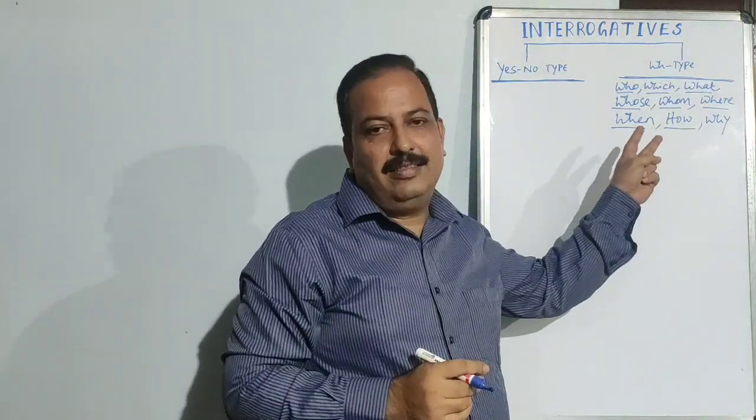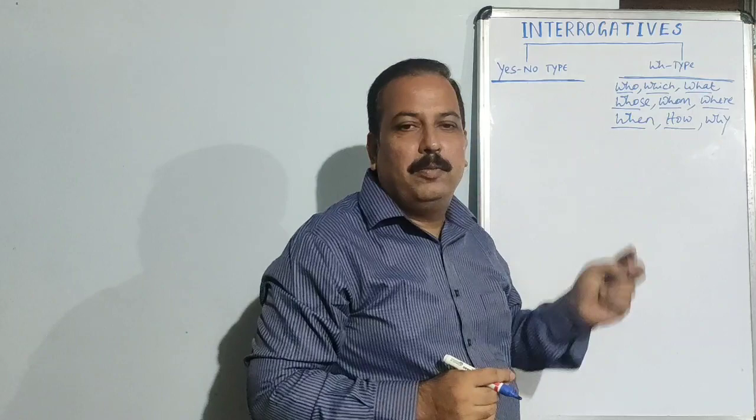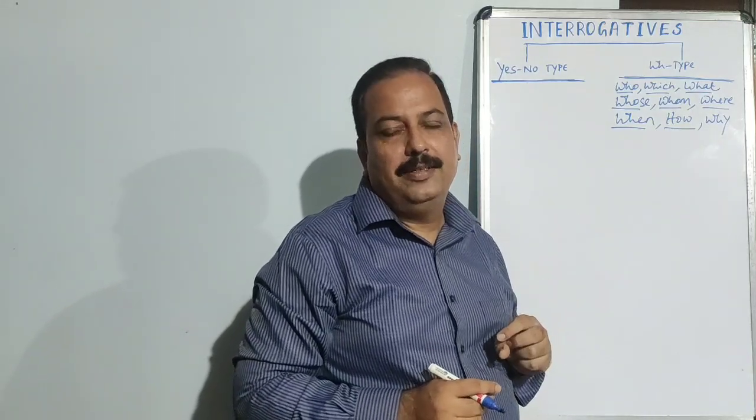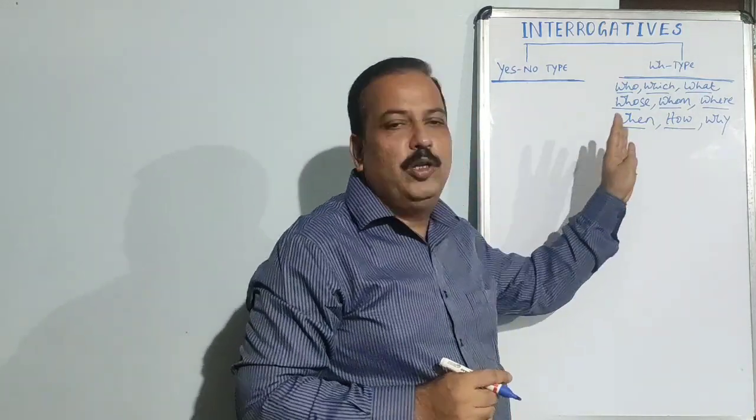So there are 9 WH words, and with the use of WH words at the beginning of the sentence, we can make the WH type questions.